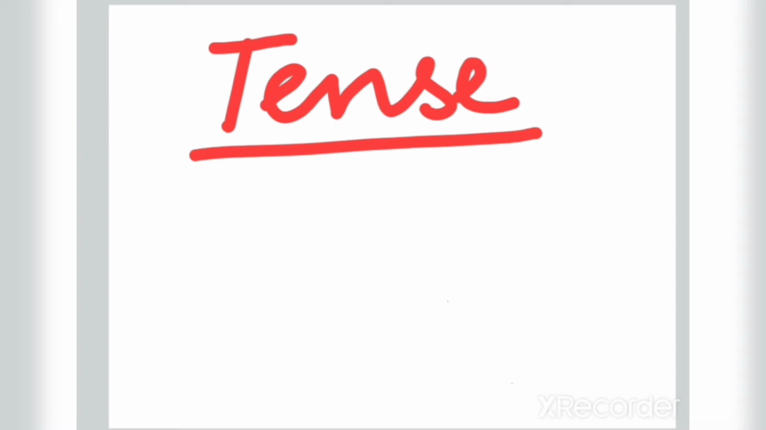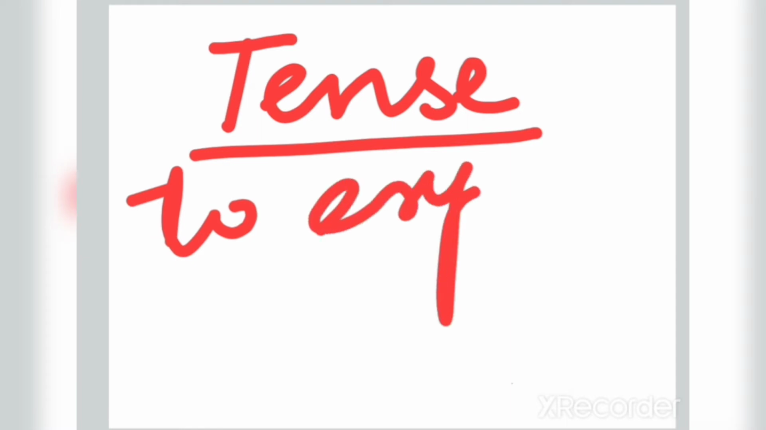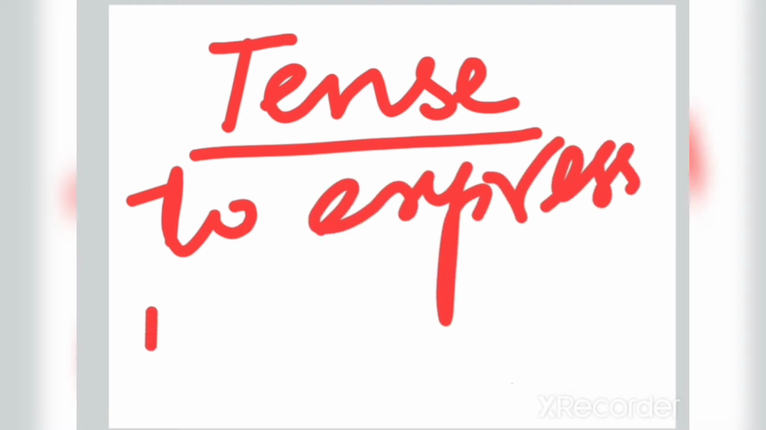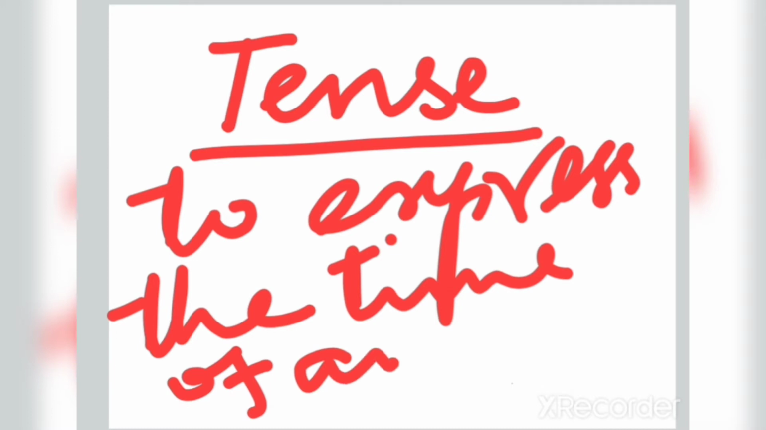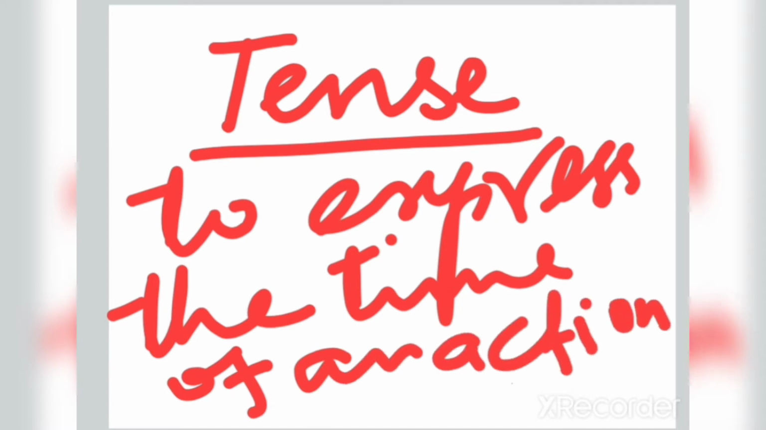You must be knowing tense changes the form of the verb to express the time of an action. That is called tense. So this is the function of tense. It makes changes in the form of verb to express the time of an action in a sentence. So this is the definition or meaning of tense.